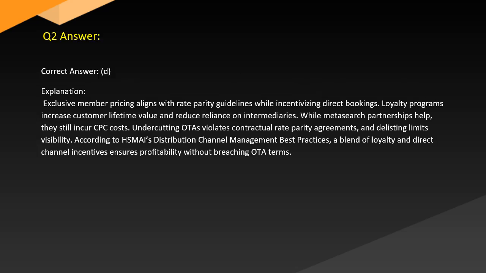Answer. Correct answer: D. Explanation. Exclusive member pricing aligns with rate parity guidelines while incentivizing direct bookings. Loyalty programs increase customer lifetime value and reduce reliance on intermediaries. While meta-search partnerships help, they still incur CPC costs. Undercutting OTAs violates contractual rate parity agreements, and delisting limits visibility.